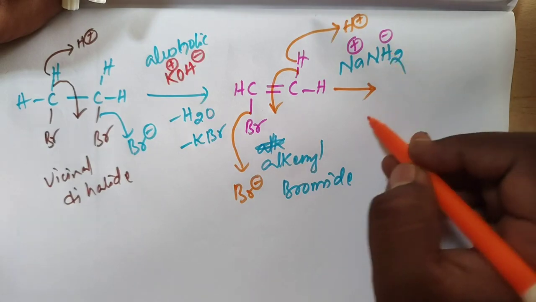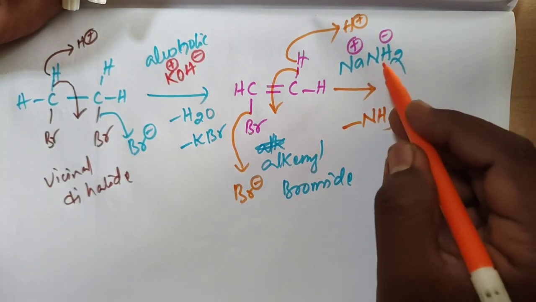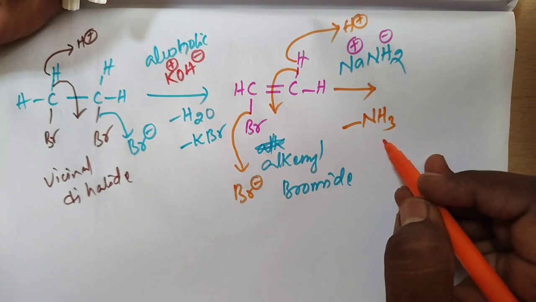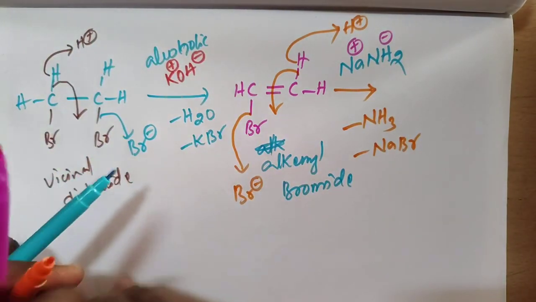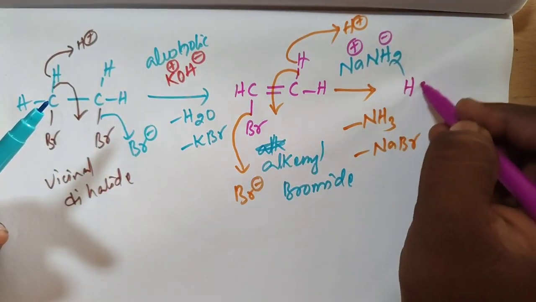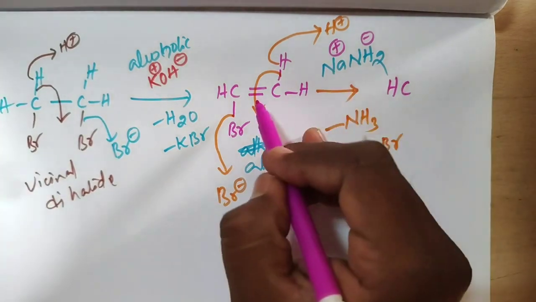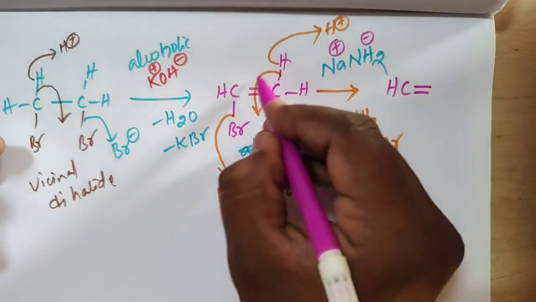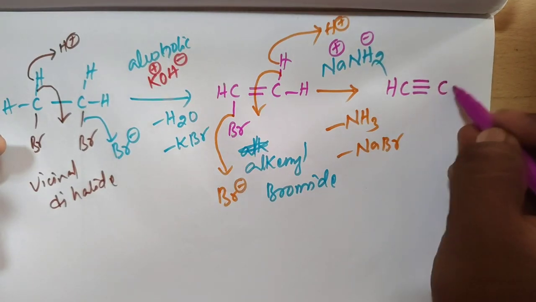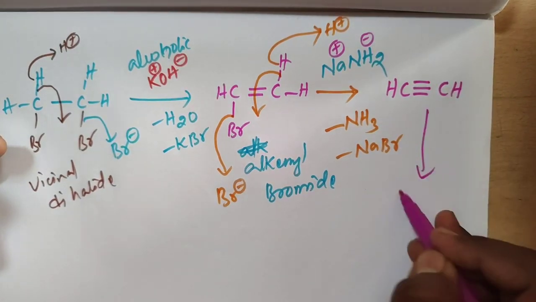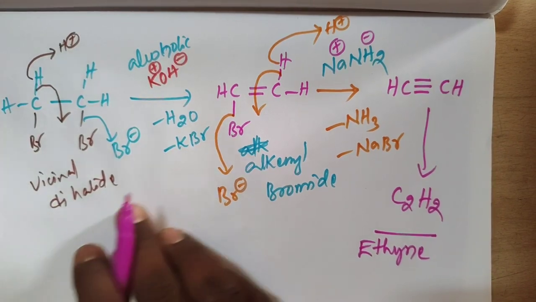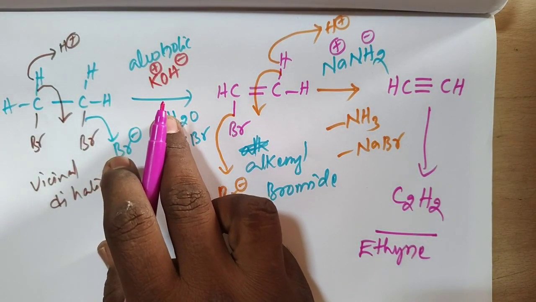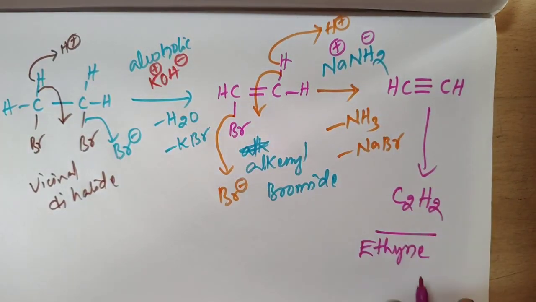H plus and NH2 minus give NH3, and Br minus and Na plus give NaBr. In the remaining HC, a double bond was already there and another bond is formed, giving HC triple bond CH, C2H2. What is the name of this? Ethyne. Ethyne is prepared from vicinal dihalides by treatment with alcoholic potassium hydroxide followed by sodamide.